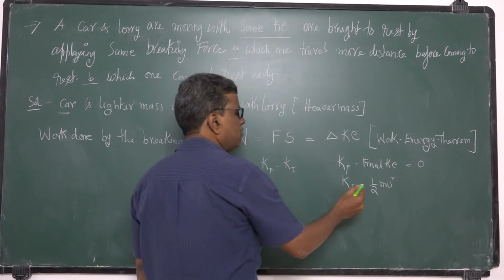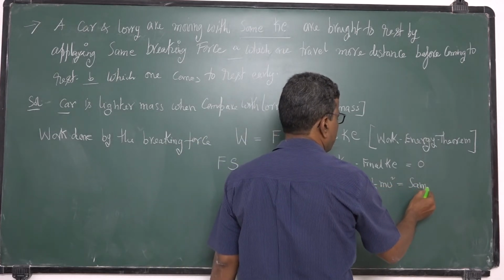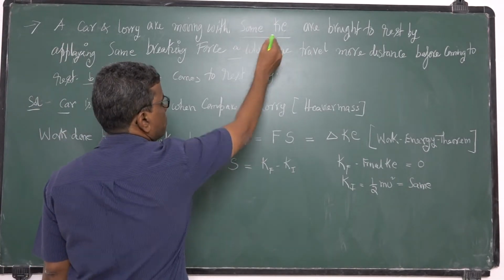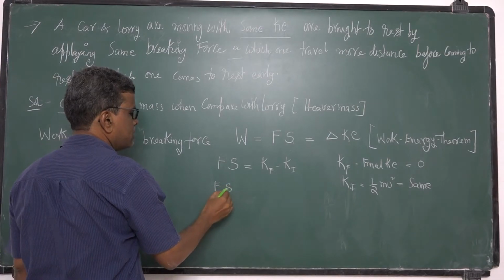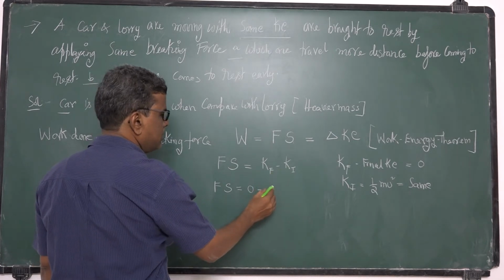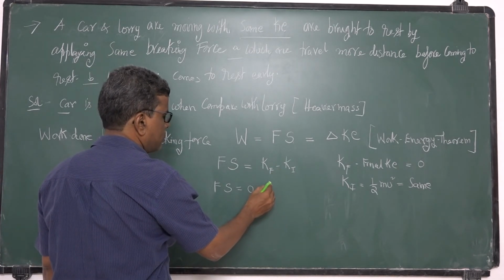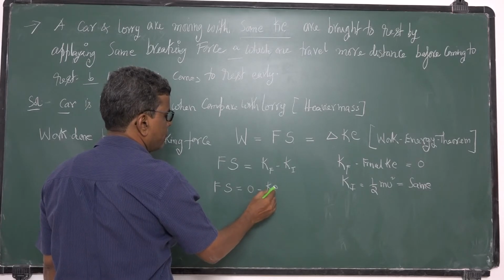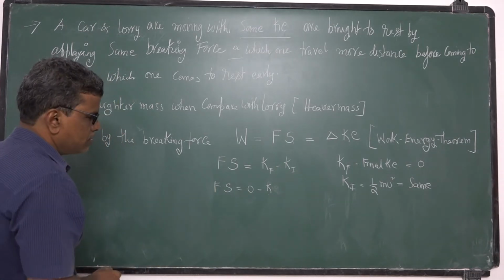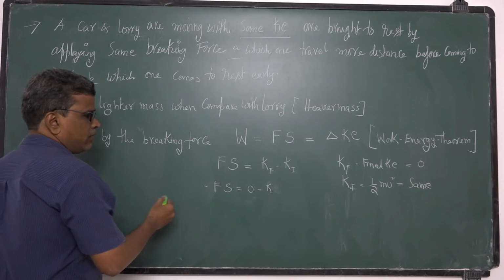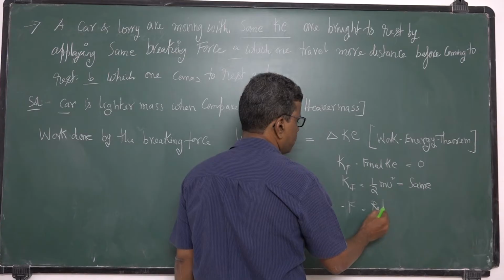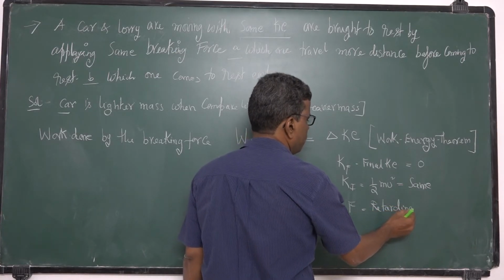Okay, both have the same kinetic energy. So I will write Ke is same for both. So F into S is equal to Kf, final kinetic energy, which is 0, minus initial kinetic energy, half mv square. So that is kinetic energy. Okay, this kinetic energy is the same. This minus indicates it is a retarding force. So I will write minus. What is the minus F? Minus F means retarding force.